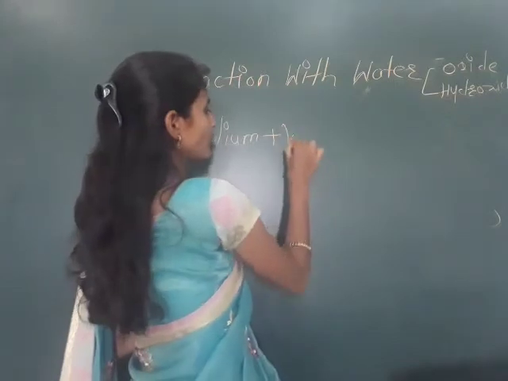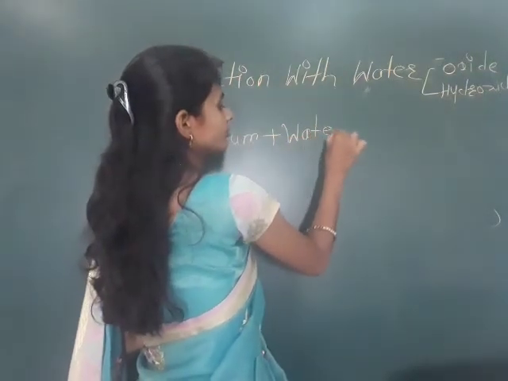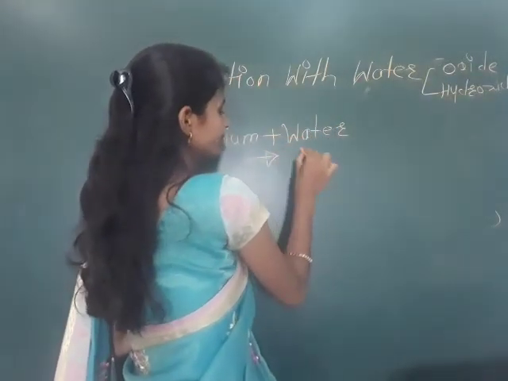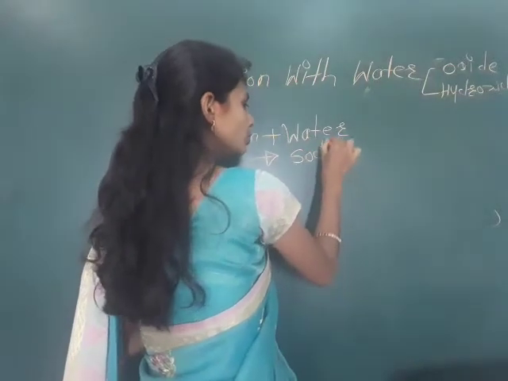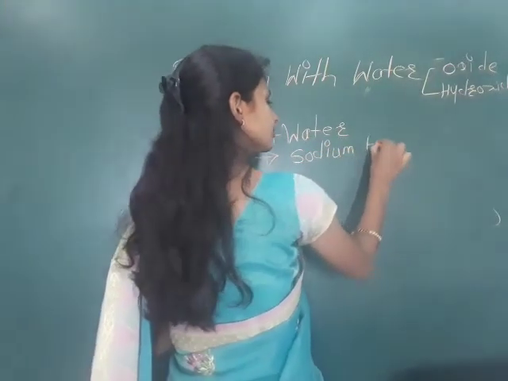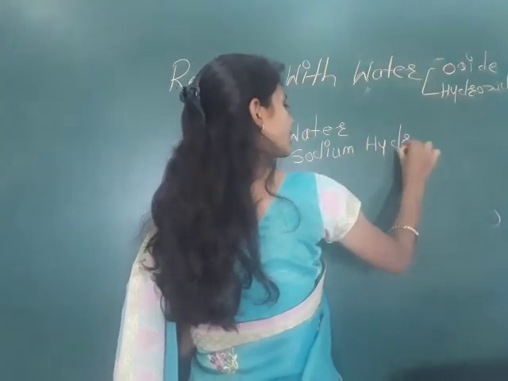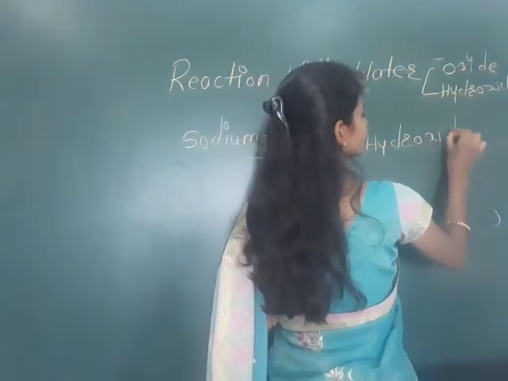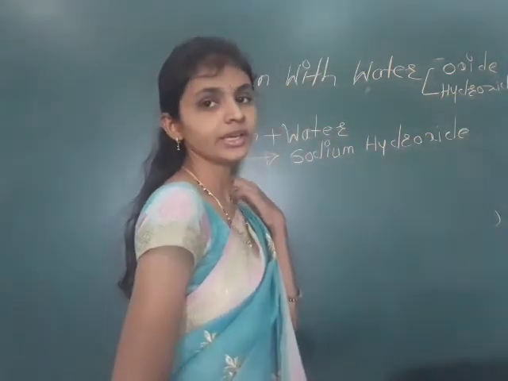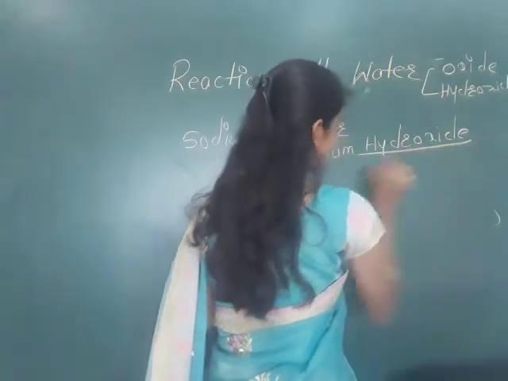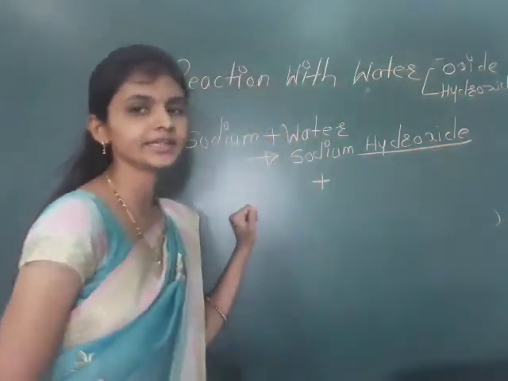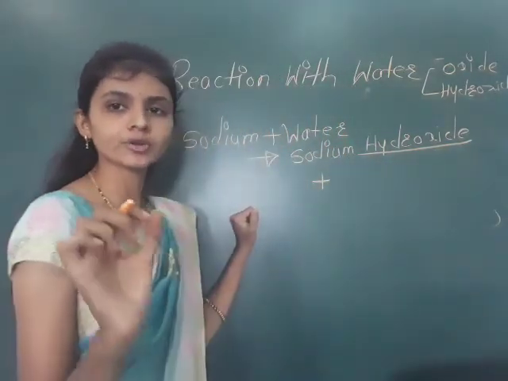When it reacts with water, what do we get? Sodium hydroxide. We get sodium hydroxide, and simultaneously they release hydrogen gas.